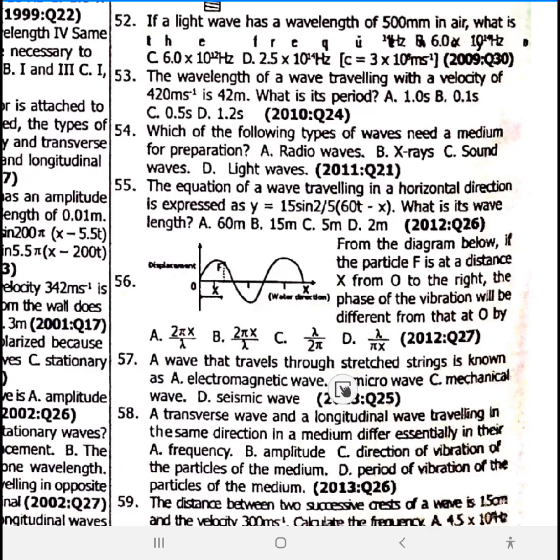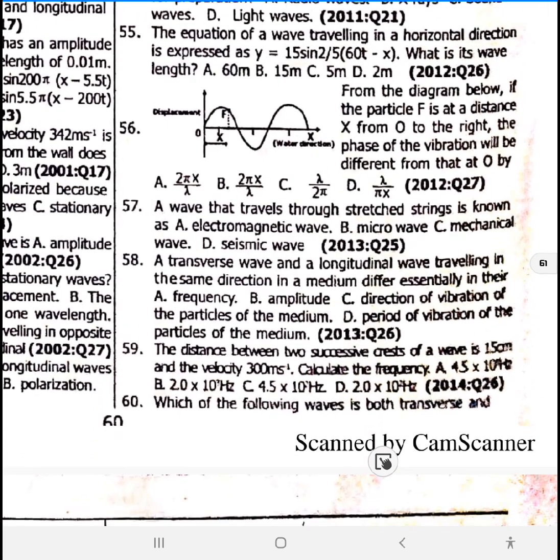57. A wave that travels through stretched string is known as mechanical wave. 58. A transverse wave and a longitudinal wave traveling in the same direction in a medium differ essentially in their transverse wave, the one that is perpendicular to the source. Longitudinal wave, the one that is parallel to the source producing it. They differ essentially in their direction of vibration. 58 is option C, direction of vibration.